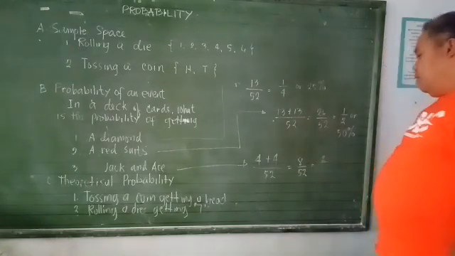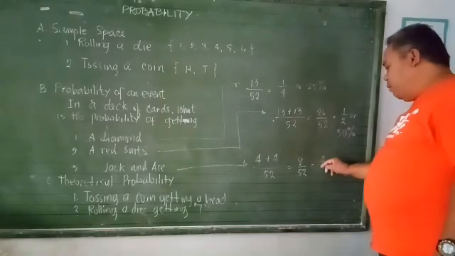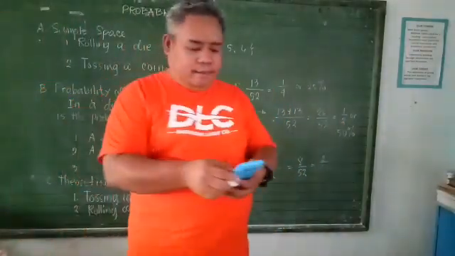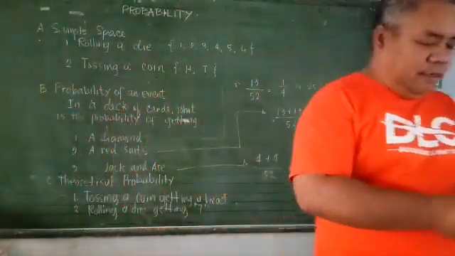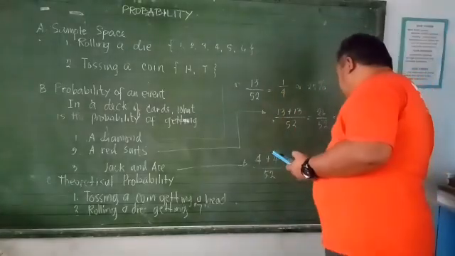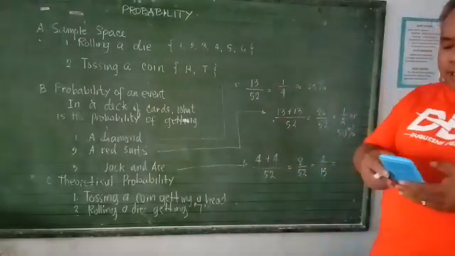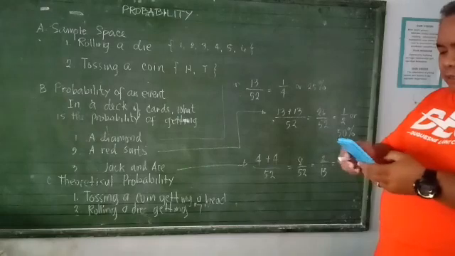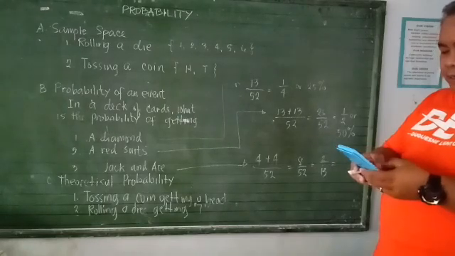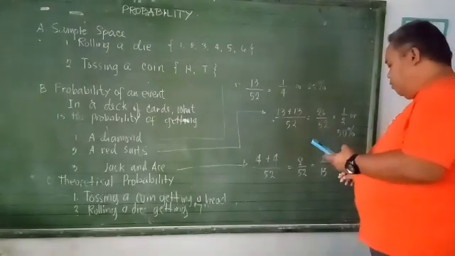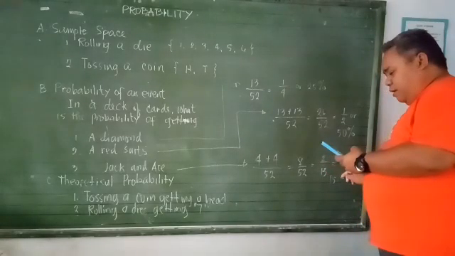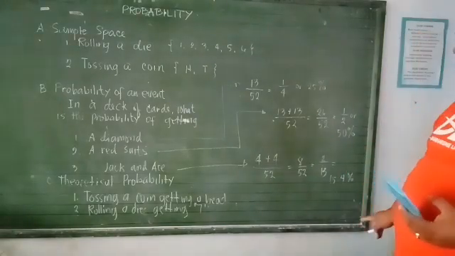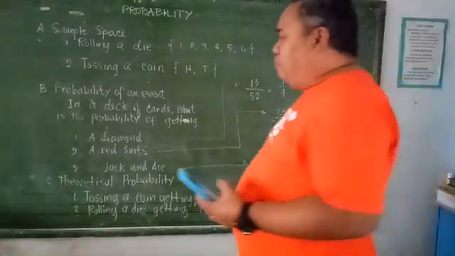So this is 2 over 13. 52 divided by 4 is 13, and 8 divided by 4 is 2. So 2 over 13. Ayan. So that's the possibility or the probability. Now, kung gagawin natin percent yan, 2 divided by 13, we get 15.4%. So yun ang probability na makakuha ka ng jack o kaya ace. So these are the examples of probability of an event.